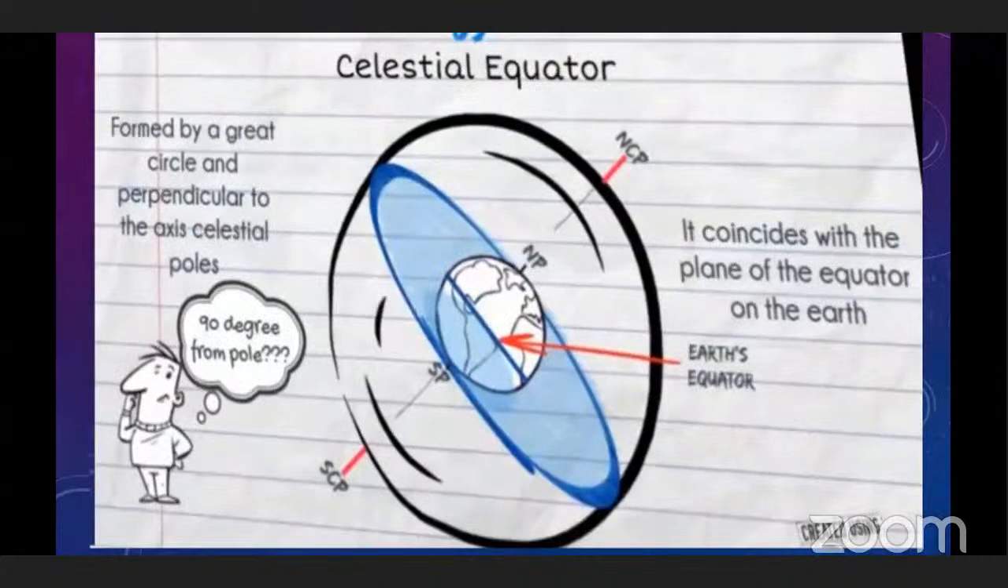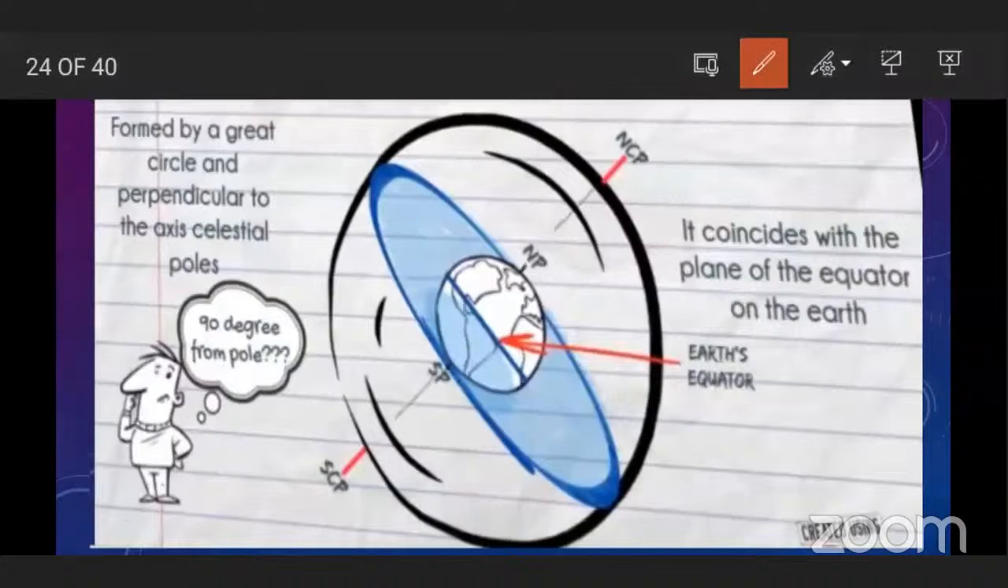Now the next concept is celestial equator. If we uniformly expand Earth's equator in all directions, it will penetrate the celestial sphere along a circle. And this circle is called the celestial equator. Like Earth's equator only. This is Earth and this is the equator of Earth. This is the celestial sphere, and this is the celestial equator of the celestial sphere. Okay.